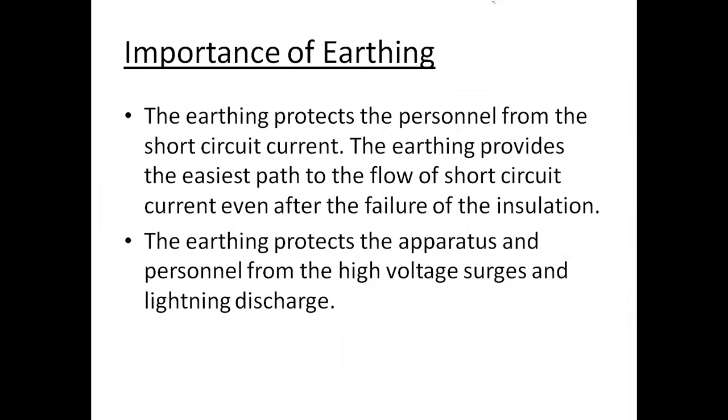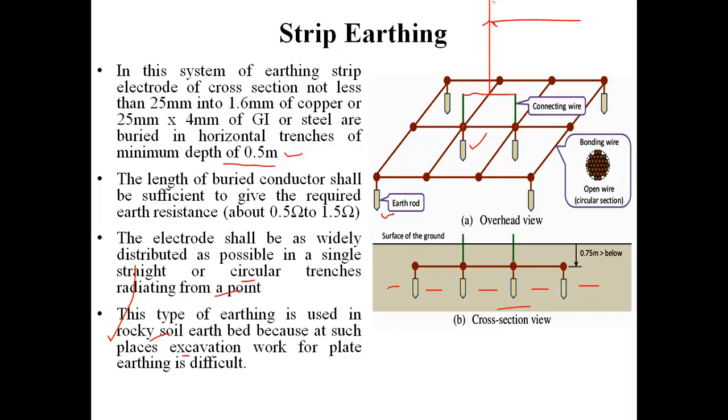So students, this is all for this video, and in this video we have covered the types of wires and cables, and another topic that we have covered is need of earthing and types of earthing.